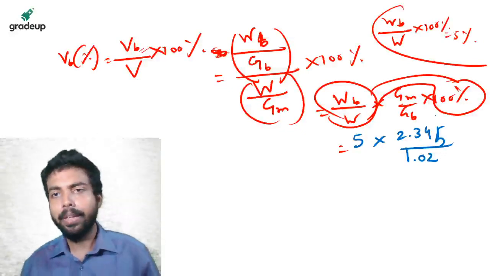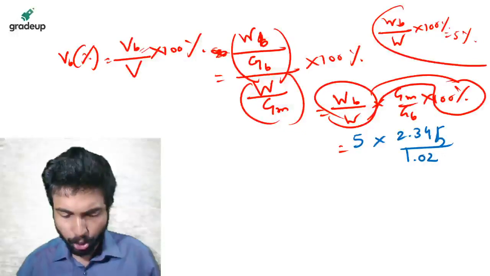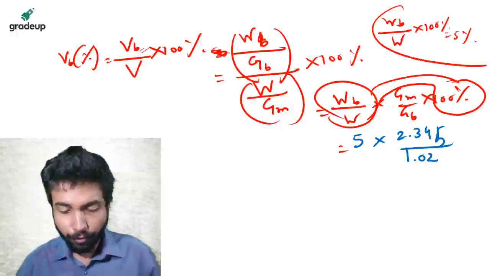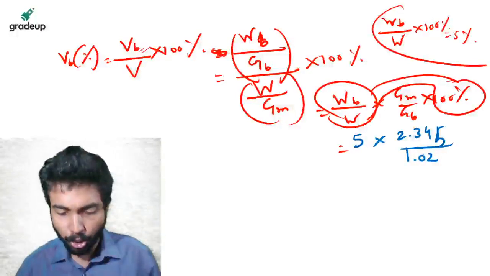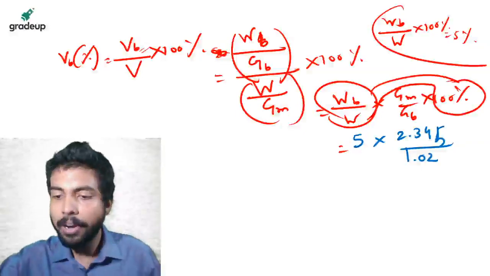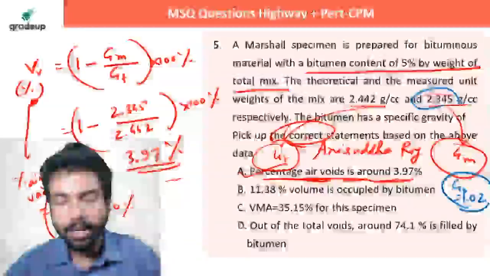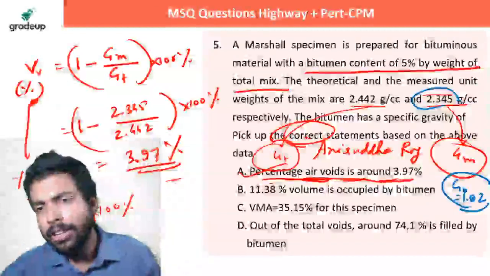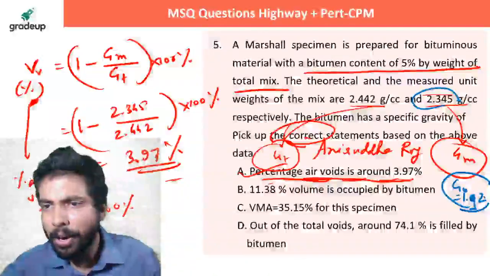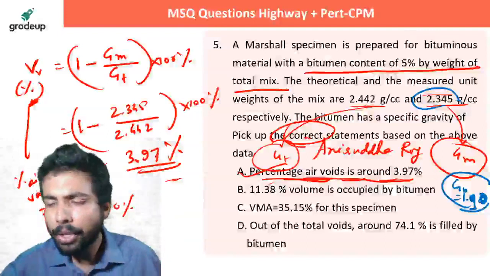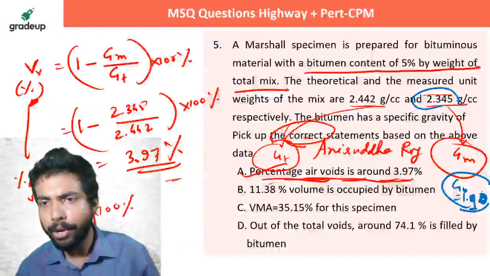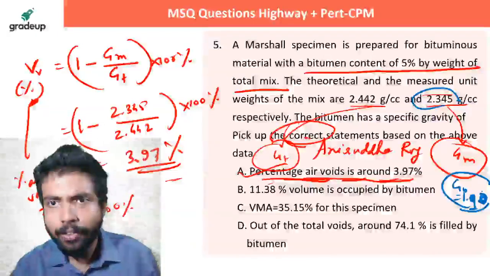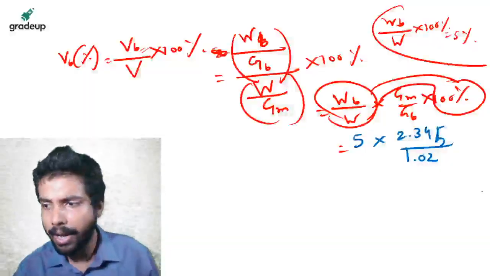Now let's check. That is 5 into 2.345 upon 1.02. So my answer is coming as 11.5949%. Perhaps this was 1.1. I think it was 1.1, so check it once. If it is 1.1, since it is not given in the question, then check again.